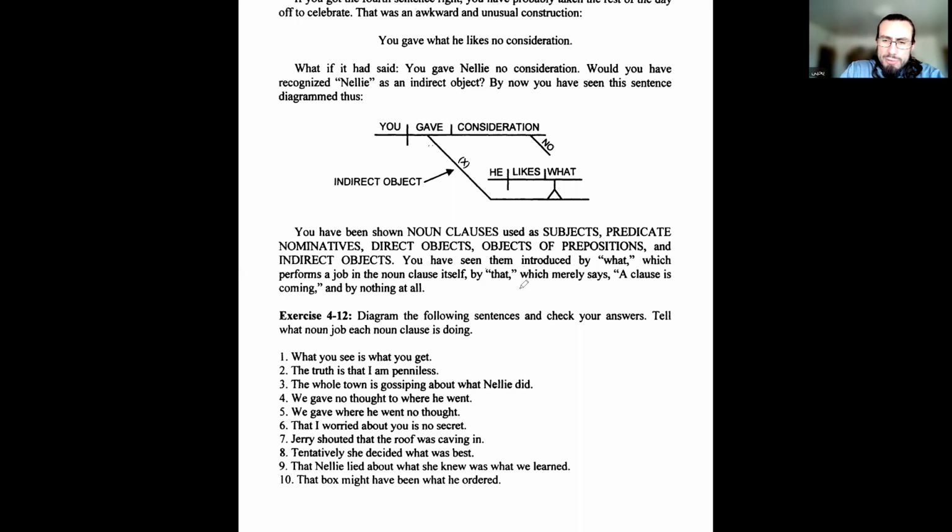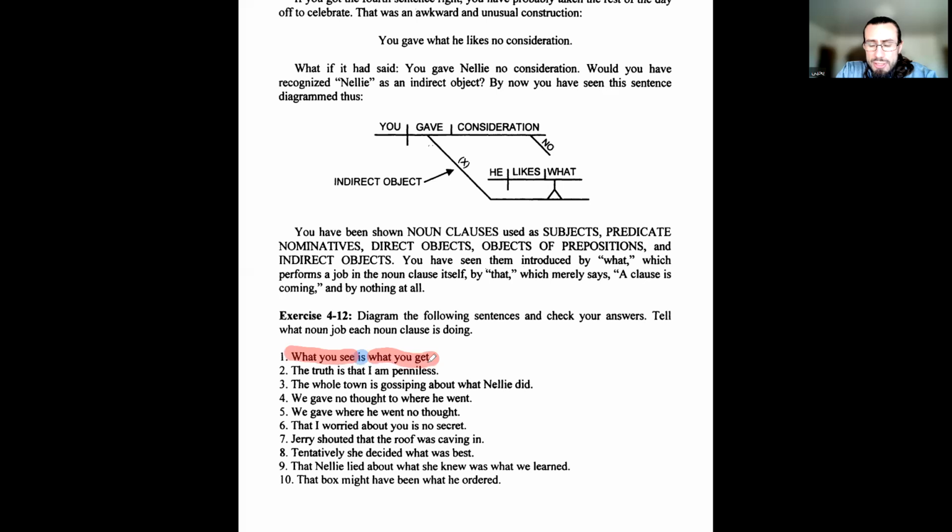What's the main verb? Is the main verb. Right? It's an intransitive linking verb. That means we need a subject and a predicate. Where's the subject? What you see. Is what you get. That's our predicate. So look, we have a noun clause as a subject, and a noun clause as the predicate.